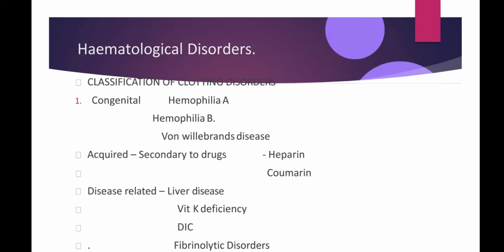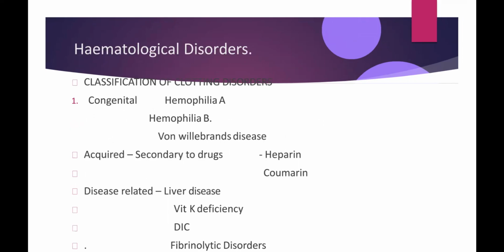Now we will see the classification of hematological disorders. First, the classification of clotting disorders. Congenital: hemophilia A, hemophilia B, and von Willebrand disease. Acquired, secondary to drugs, that is heparin and coumarin. Disease related: liver disease, vitamin K deficiency, disseminated intravascular coagulation, and fibrinolytic disorders.